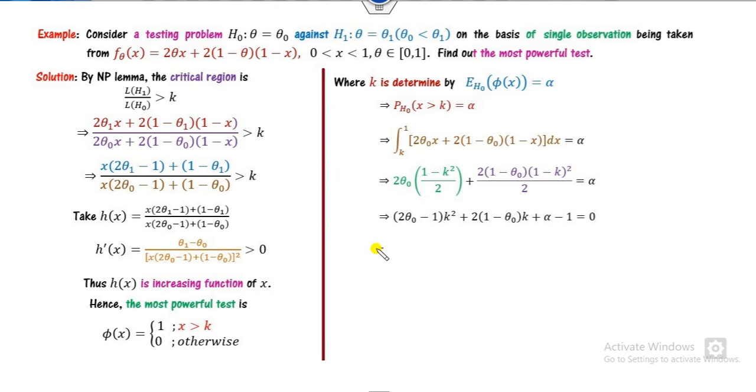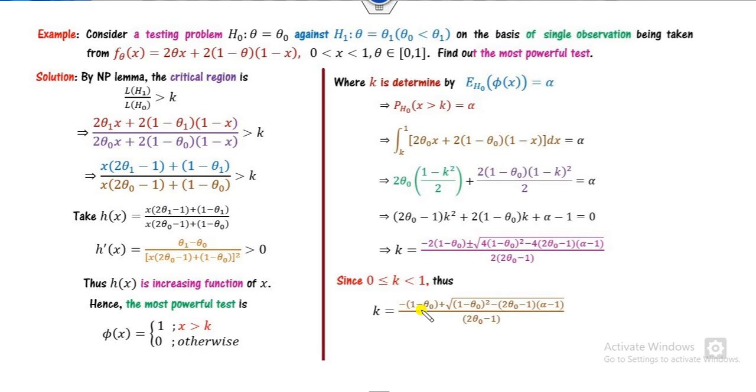Now this is a quadratic in x. Again you can solve this with the help of here. You can take 4 as a common and it will be cancelled out of this. So you will get plus minus, but k lies between 0 and 1 because it depends upon x, and x lies between 0 and 1. So we can consider the positive value only. Therefore the most powerful test will be x is greater than this number.